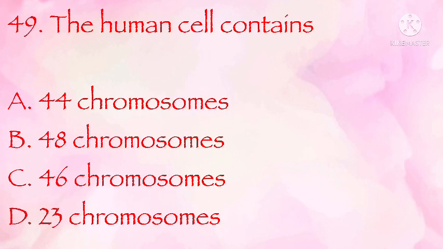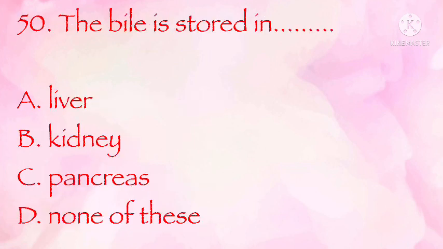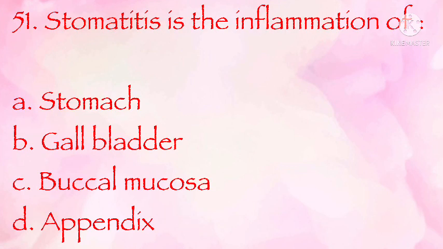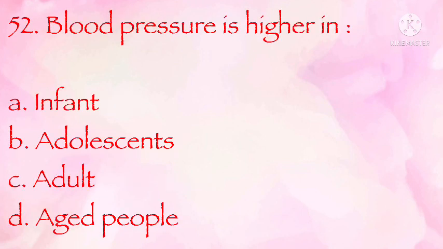The human cell contains 44 chromosomes, 48 chromosomes, 46 chromosomes, 23 chromosomes. The correct answer is C, 46 chromosomes. The bile is stored in liver, kidney, pancreas, none of these. The correct answer is D, none of these. Stomatitis is the inflammation of stomach, gallbladder, buccal mucosa, appendix. The correct answer is C, buccal mucosa. Blood pressure is higher in infant, adolescents, adult, aged people. The correct answer is D, aged people.